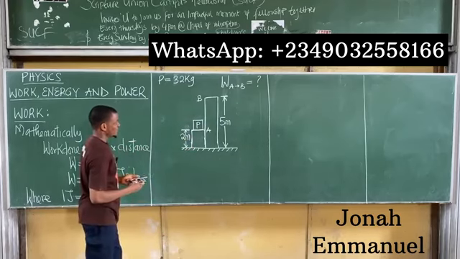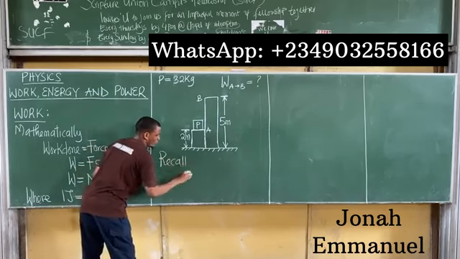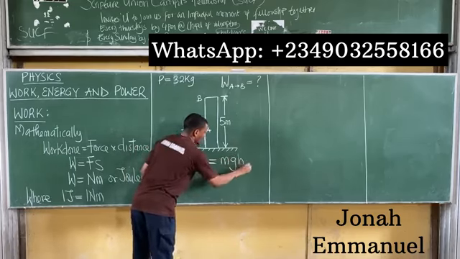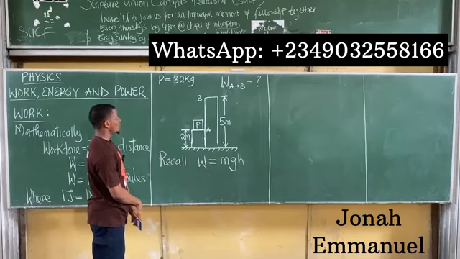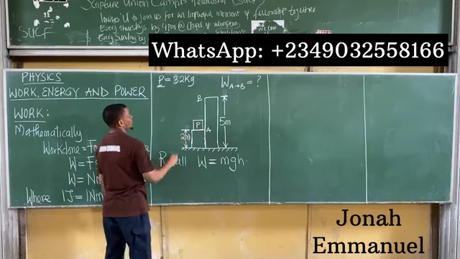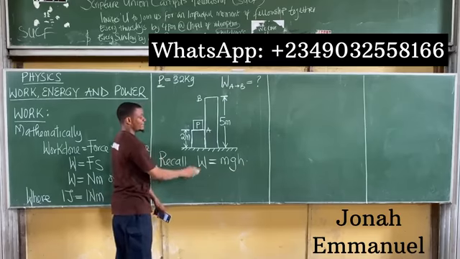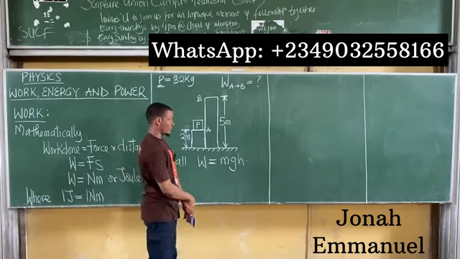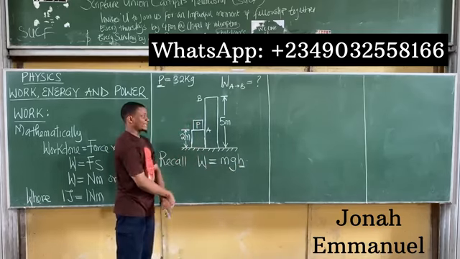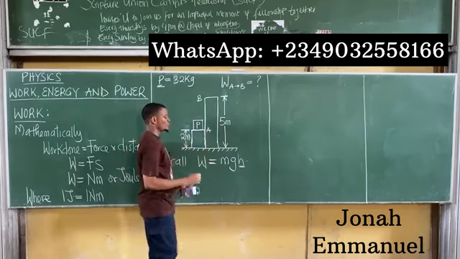So what do we do? First of all, recall that work done, W, is equal to mass times gravity times height. So the question now will be, what do I have here? I have my mass, the mass of P. This is an object, P. The mass of P is about 32 kilograms. So mass is given. Gravity is a constant, 9.8, so that's not a problem. The question now is this: what height will I use here? Because if I look at this, there are two heights here. There's a height of 2 meters and there's also a height of 5 meters. So which of the heights do I use here?